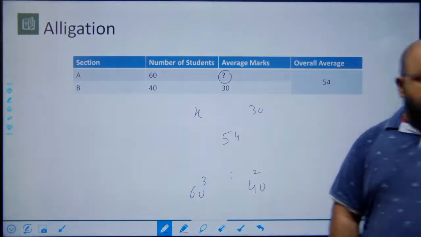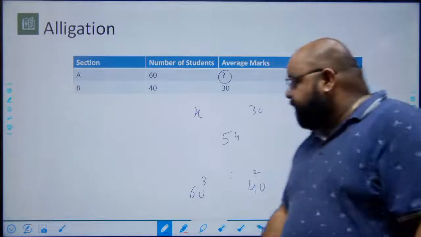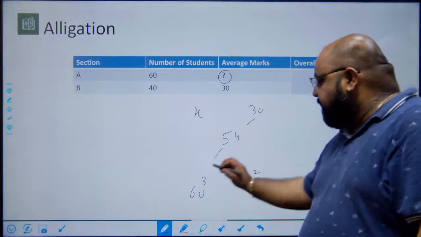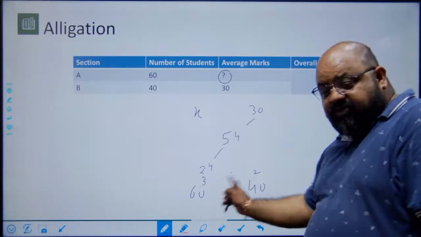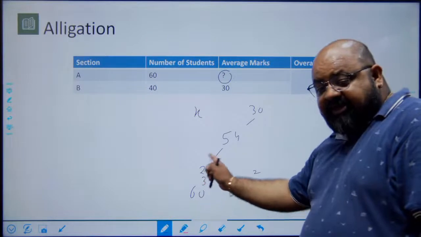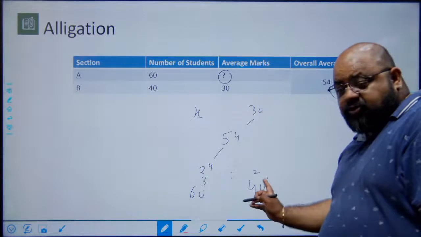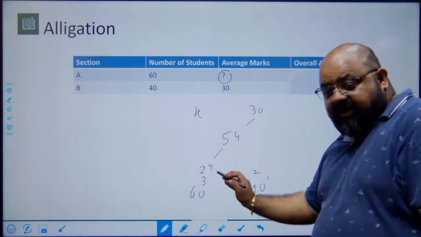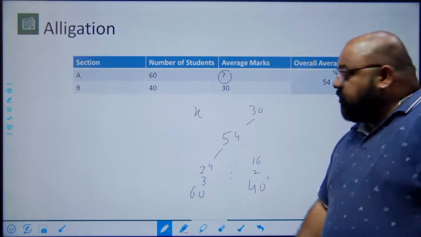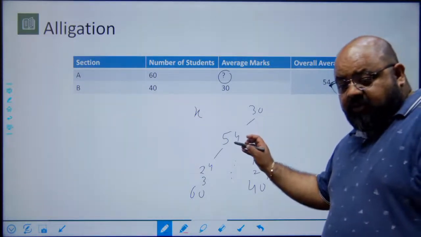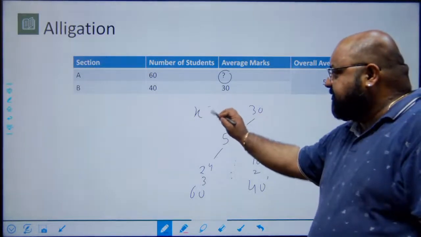Right? Now the difference of 30 from the average has to be proportional to the number of students in section A. So I take this difference. 54 minus 30 is 24. The differences have to be in the ratio 3:2. If the value on the right hand side is 24, what should be the corresponding value on the left hand side so that the ratio is 3:2? Because 3 8s are 24, I multiply 2 by 8, so the difference here has to be 16. Okay. Also, since 30 was less than 54, the other value has to be more than 54. So you take this 16, add to 54 and get 70 here.